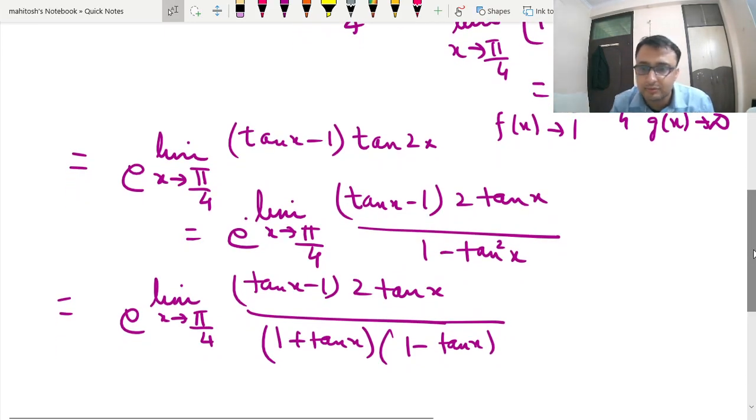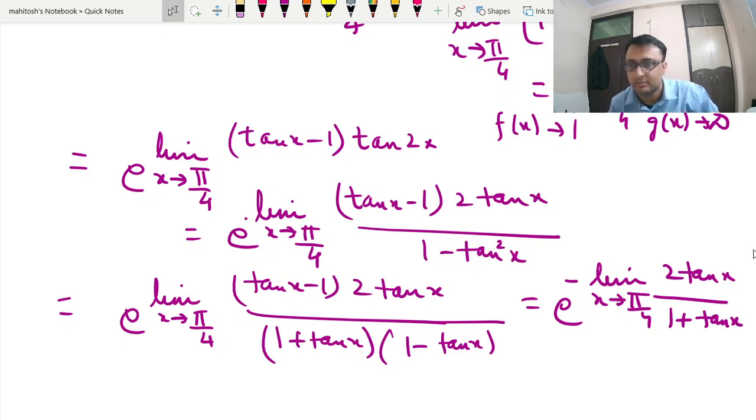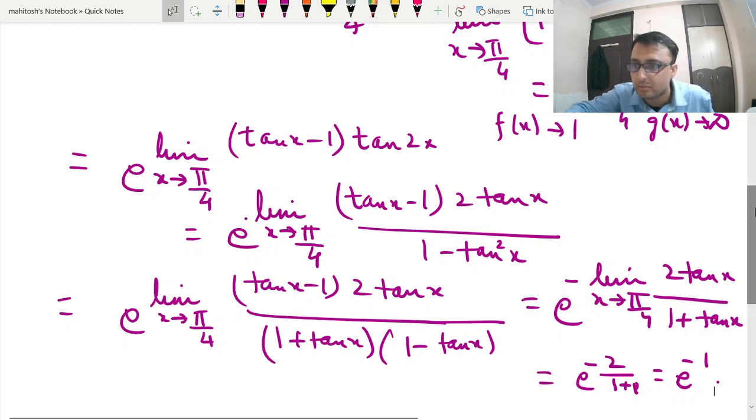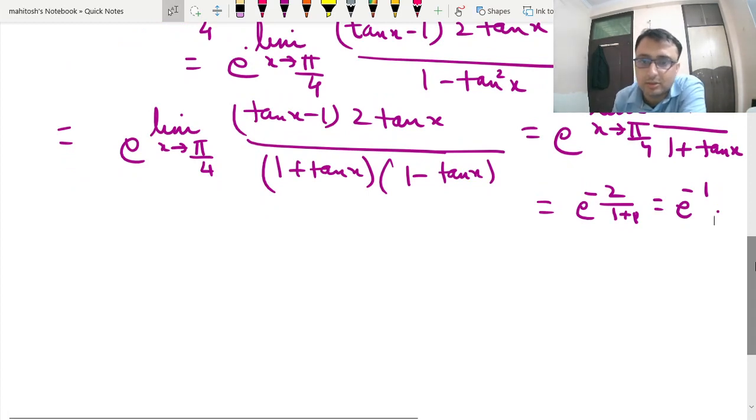You can see this cancels off, so I can write this as e to the power minus limit x tends to pi by 4 of 2 tan x upon 1 plus tan x. Okay, so tan pi by 4 is 1. This is minus 2 upon 1 plus 1, so it is e to the power minus 1. Now we have got our answer. So this is your final answer, e to the power minus 1.